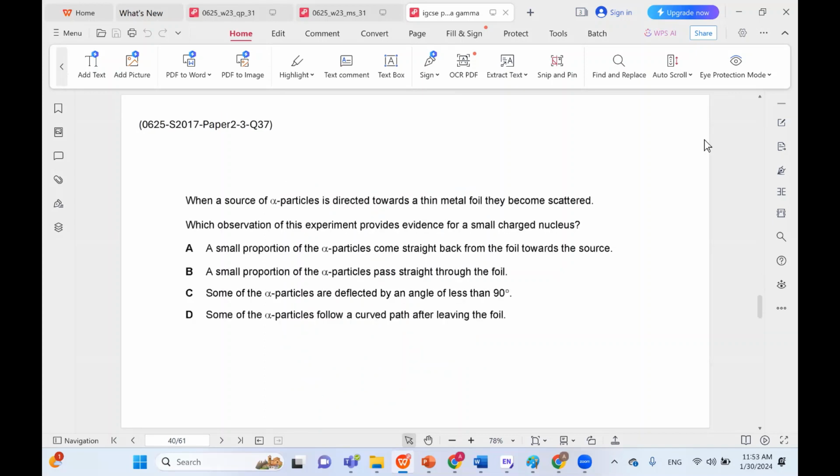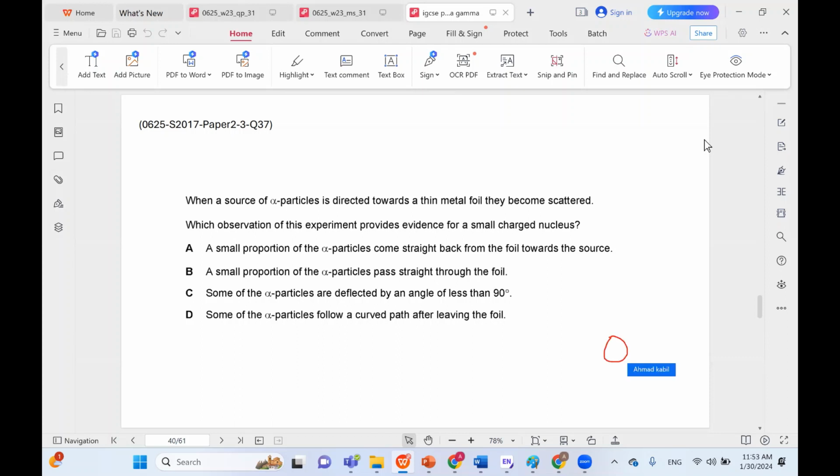When a source of alpha particles is directed towards a thin metal foil, they become scattered. Which observation of this experiment provides evidence for a small charged nucleus? So a small proportion of the alpha particles come straight back from the foil towards the source. This is actually what led us to believe that the nucleus has a very small size.